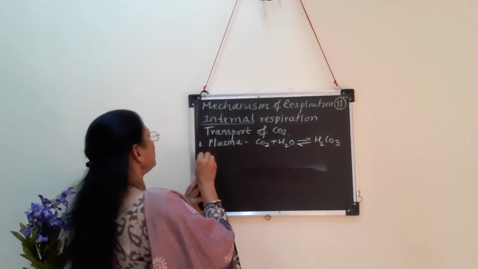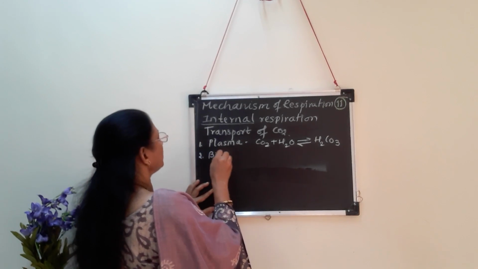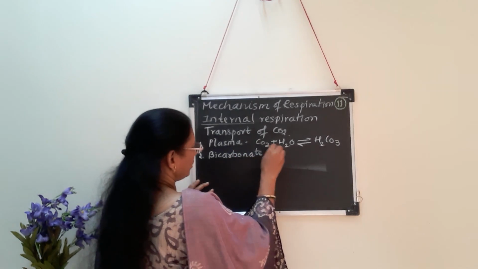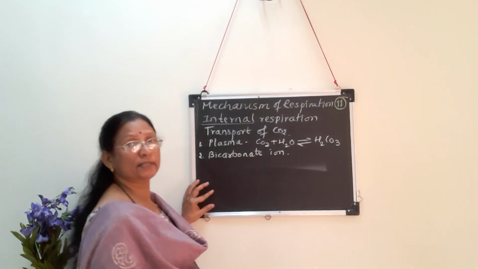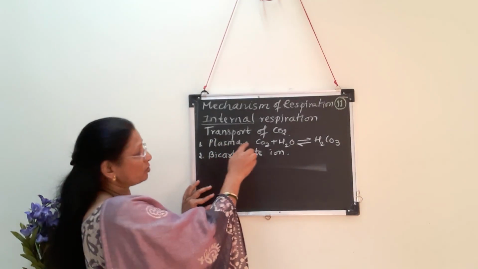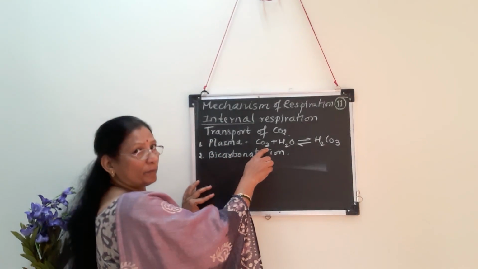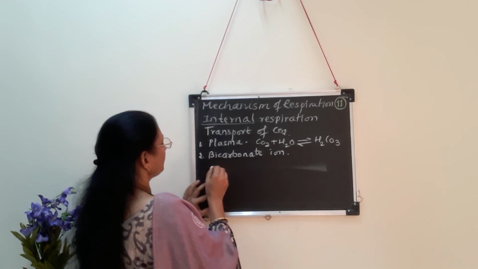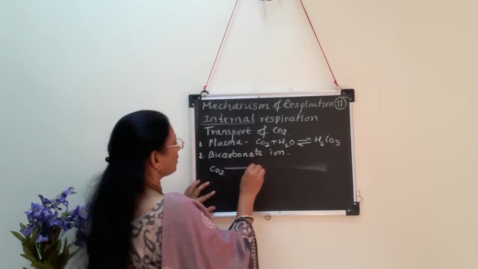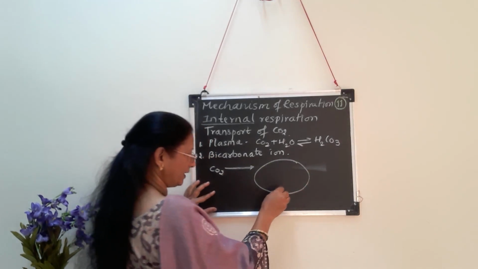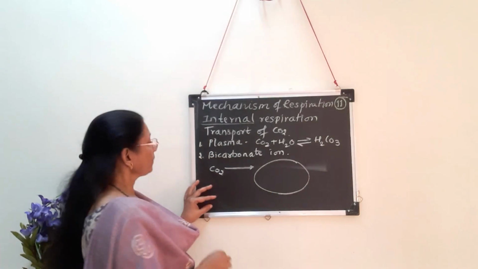Now secondly, this transportation can take place by the formation of bicarbonate ion. How does the bicarbonate ion formation take place? Remember that carbon dioxide which is transported through plasma enters into the RBCs. This is one of the red blood corpuscles. Remember that this is a cell, RBC.